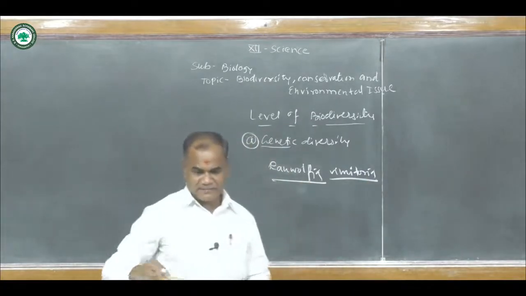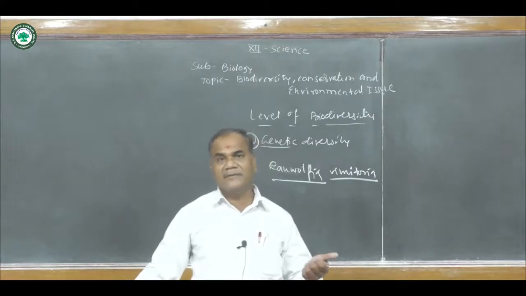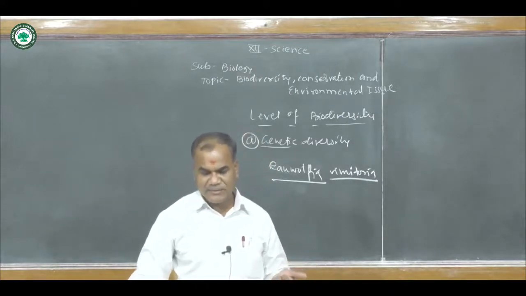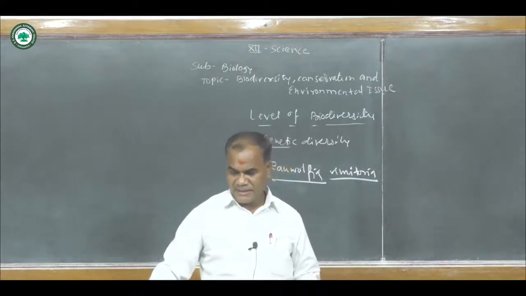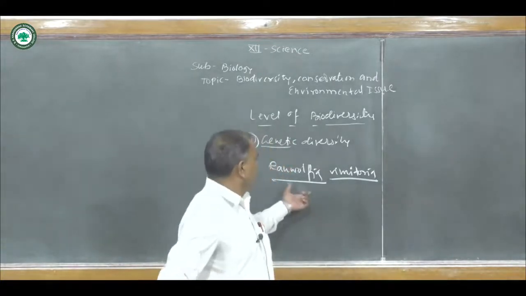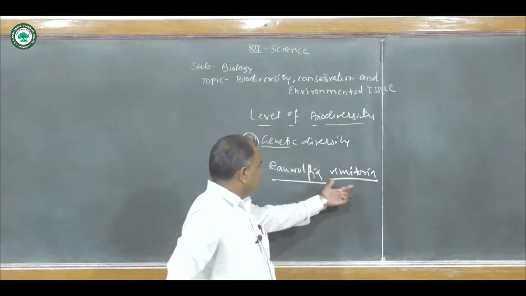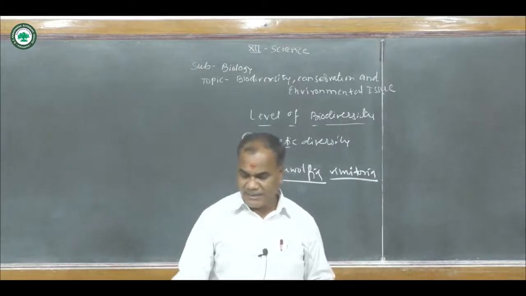This species is a medicinal plant which secretes an active component, that is reserpine. These plants have the ability to secrete the active component reserpine.